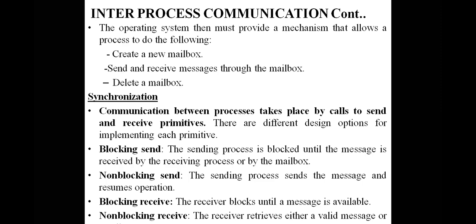Do you get my point? So there are four varieties. The first one is a blocking send, the second one is a non-blocking send, the third one is a blocking receive, and the fourth one is a non-blocking receive. The first two come under the sender side, and the second two are for the receiver side. Blocking send, non-blocking send, blocking receive, non-blocking receive.